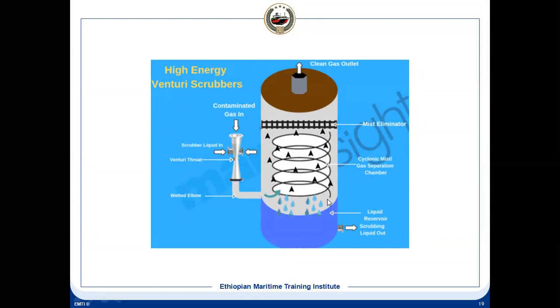Then what will happen? When it is coming from here, the condensable gas will already be dissolved in the liquid, and the soot also will become wet. When it is entering into this chamber, it will have a circular motion.